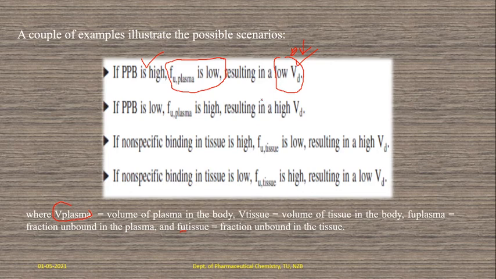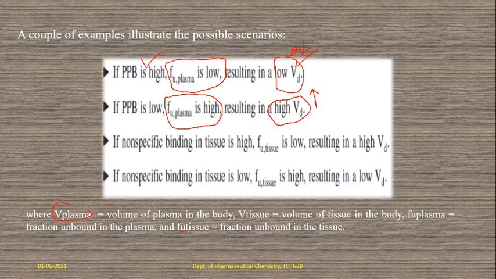Okay. So same here, low binding but unbound plasma concentration is very high, and it remains ready to be bound or not. So this is what is higher. The volume of distribution is very high. These two are for specific and non-specific binding.